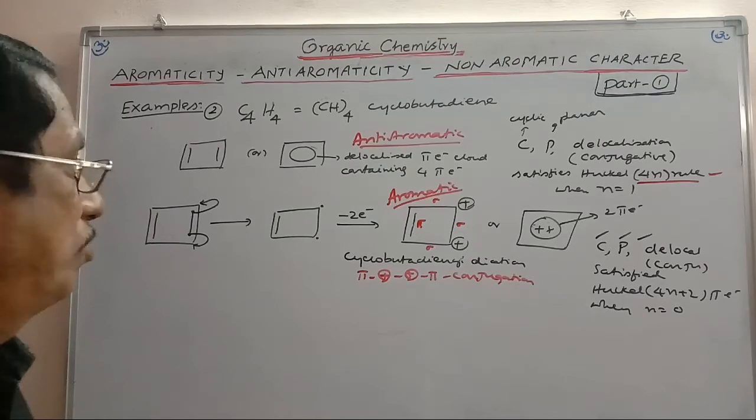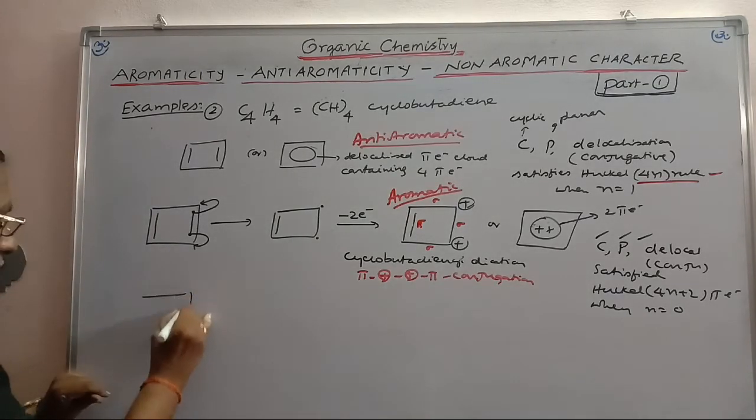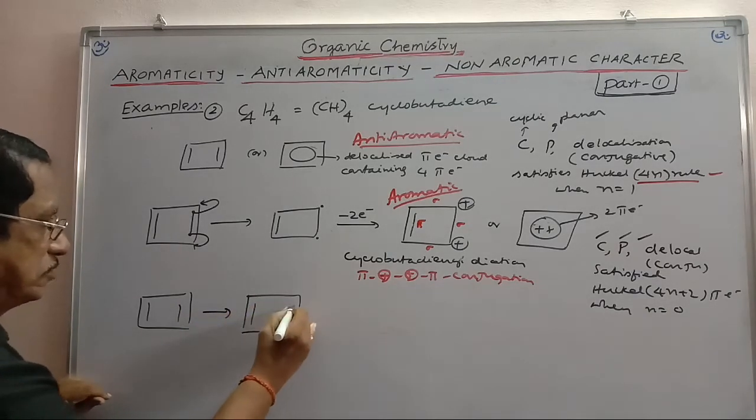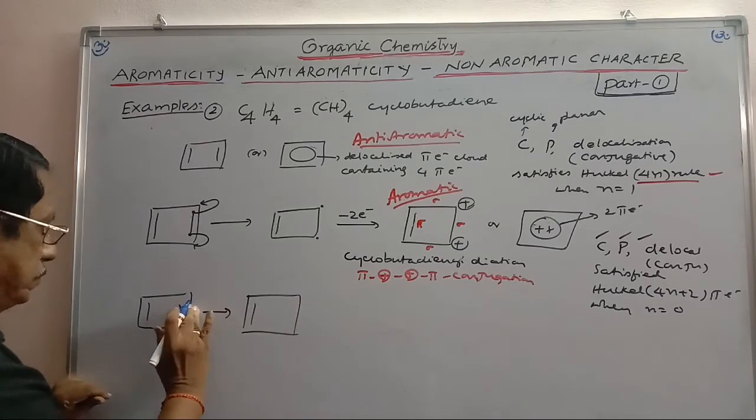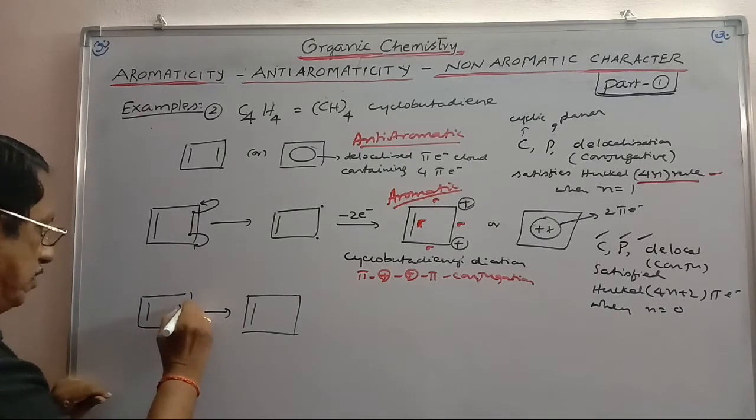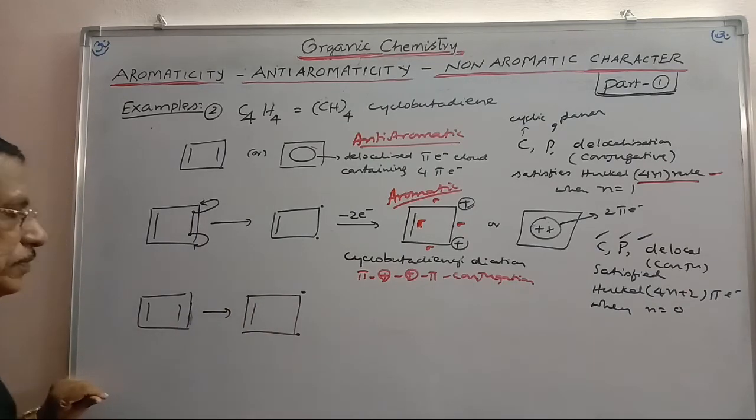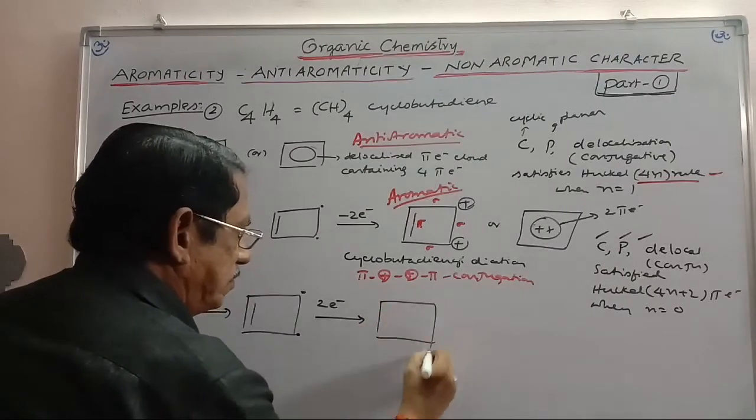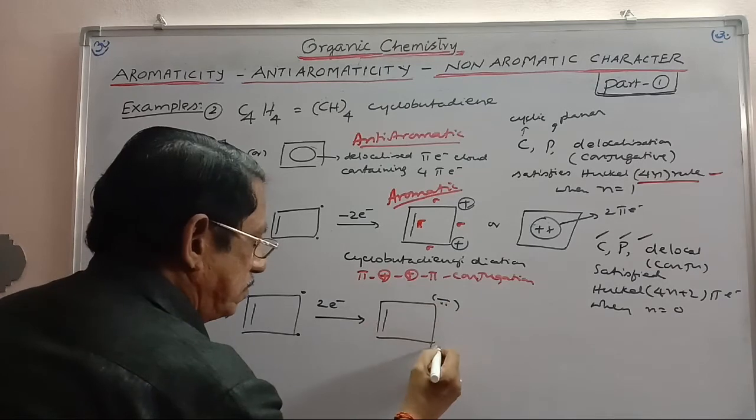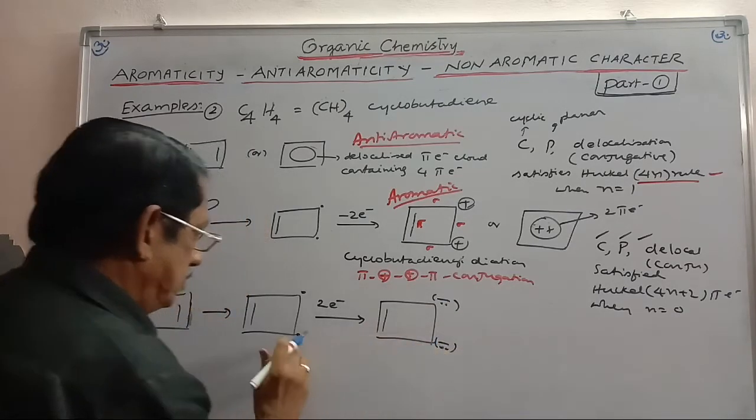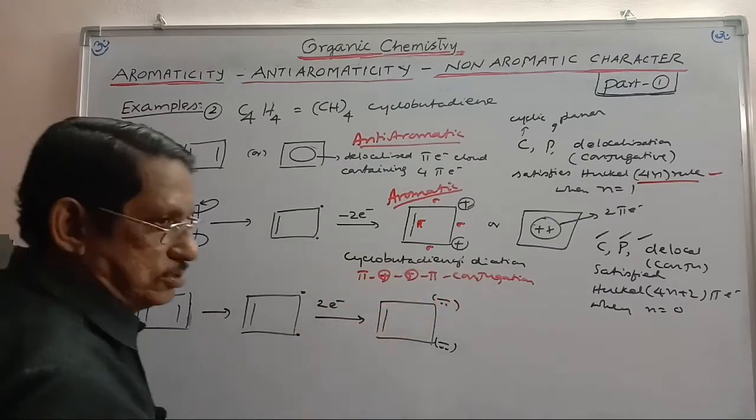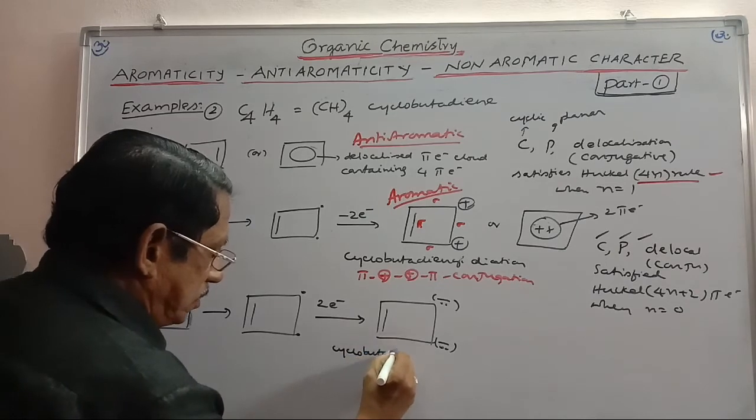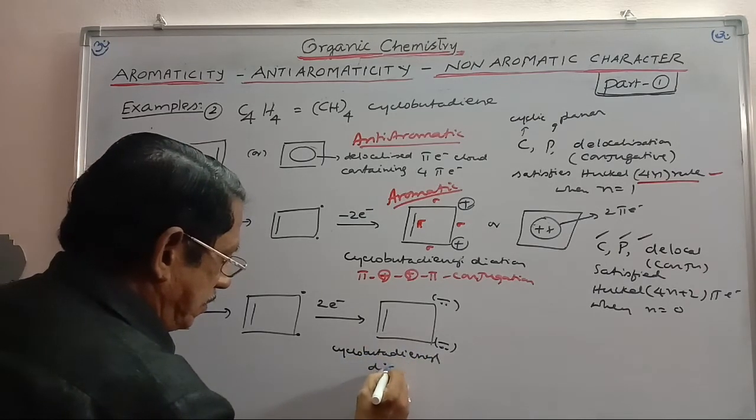Similarly, we can take one more. Cyclobutadiene can be written in this manner also. When it accepts 2 electrons, it can be written with a minus charge here. 1 electron is accepted here and 1 electron is accepted here, so it becomes a negative charge. This is what you call the cyclobutadienyl dianion.